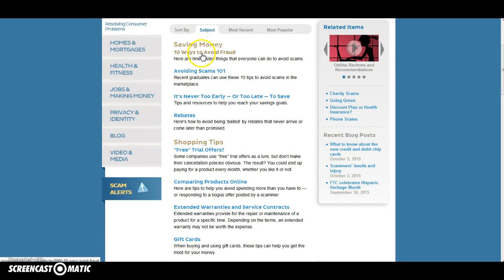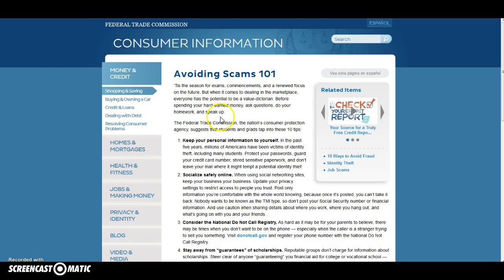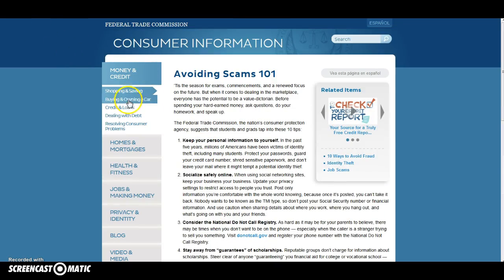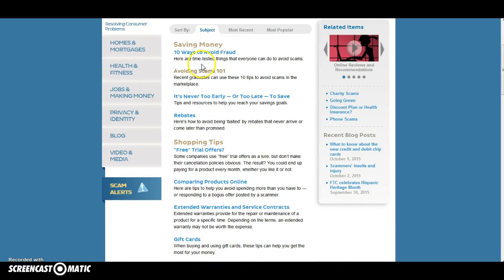You can go back after that for 10 ways to avoid fraud. Look over avoiding scams 101. I'm asking you to look at each of these tabs individually under shopping and saving, right? And here are the tabs. They're all highlighted in blue.